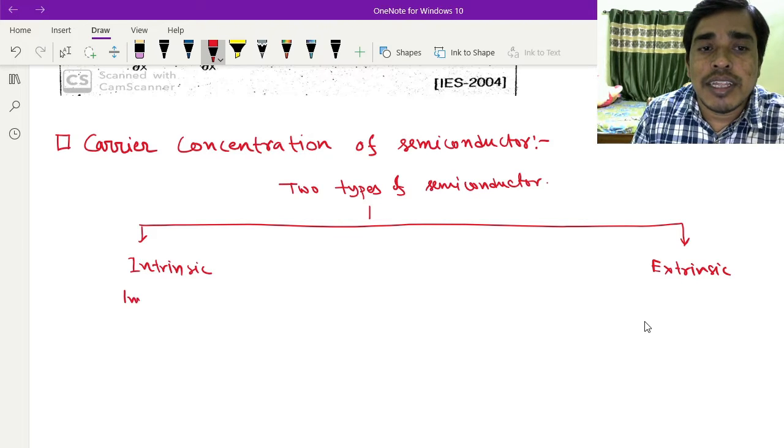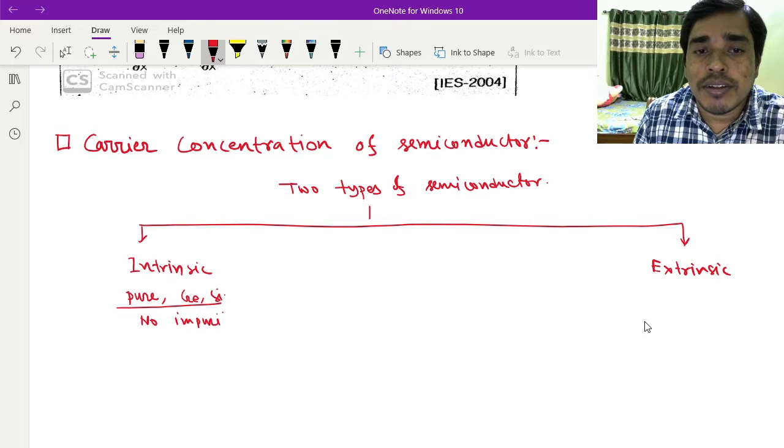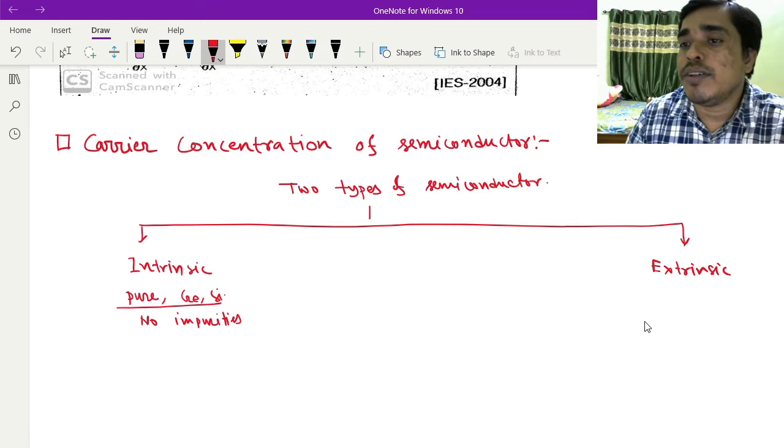Intrinsic semiconductor is pure, which means there is no impurity. So intrinsic semiconductor is pure semiconductor, pure silicon or germanium. Here there are no impurities.